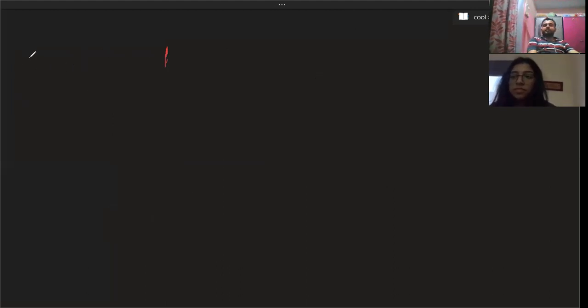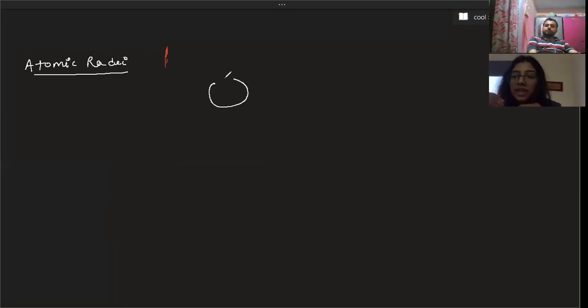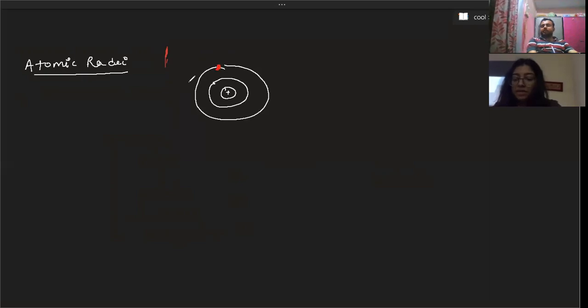Next, beta, the first trend which we have to discuss is atomic radii. What exactly is atomic radii, beta? You know? So radii is like radius. Yes. So it's like the distance of the shell. Yes, beta, you are saying something right. The outermost electron is located here, and the nucleus is here. So this is the distance, and this distance is known as atomic radii.